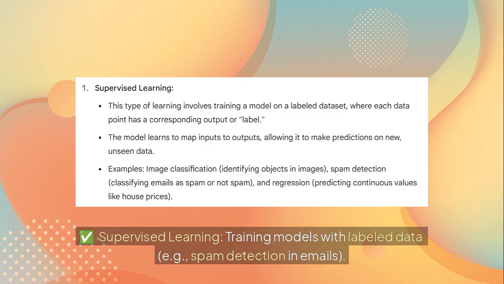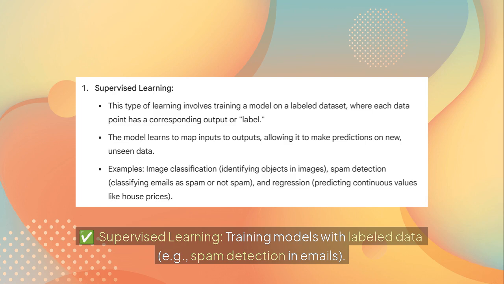Supervised learning. In supervised learning, we train models with labeled data. One of the classic examples is spam detection in our emails. Supervised learning involves training a model on a labeled dataset where each data point has a corresponding output or label. The model learns to map inputs to outputs, allowing it to make predictions on new unseen data.